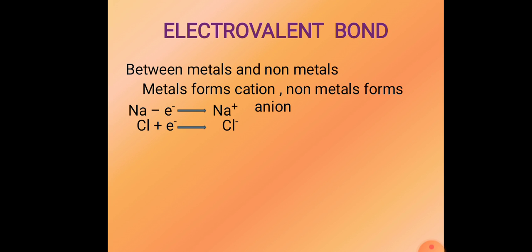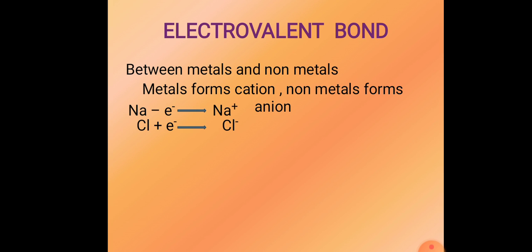So, a metal atom, when it loses its electron, forms a cation, and it is otherwise called an electropositive element. And non-metals are called electronegative elements. Why? Because a non-metallic element whose atom readily accepts electrons to form a negatively charged ion is an electronegative element, that is an anion.